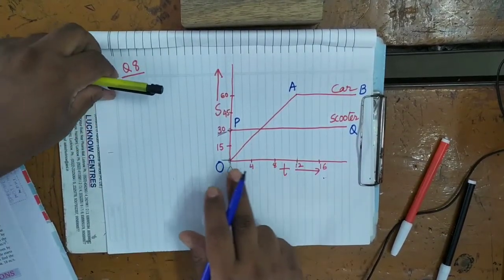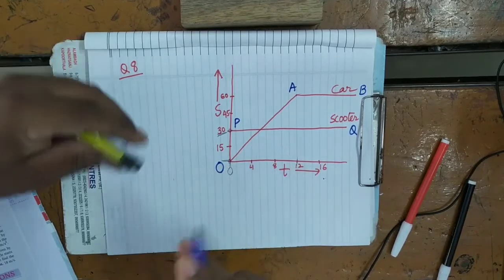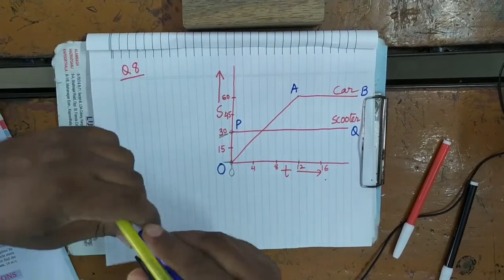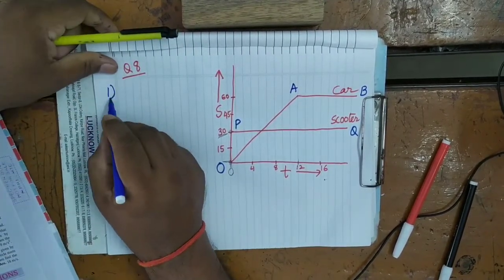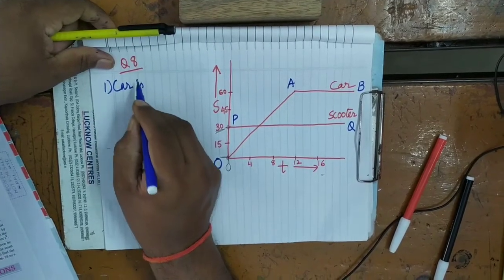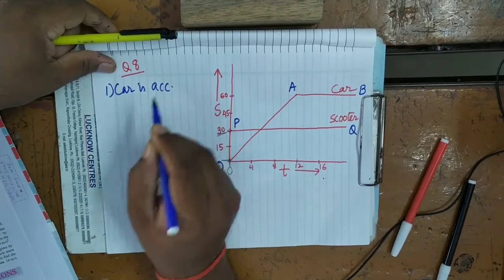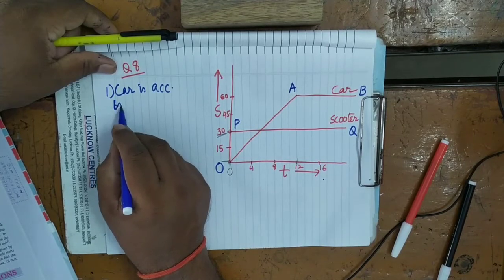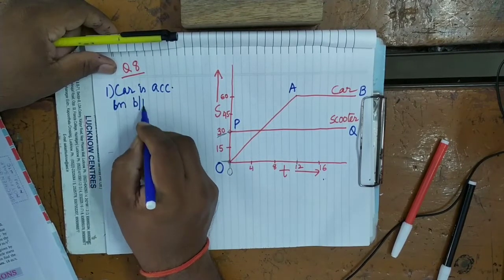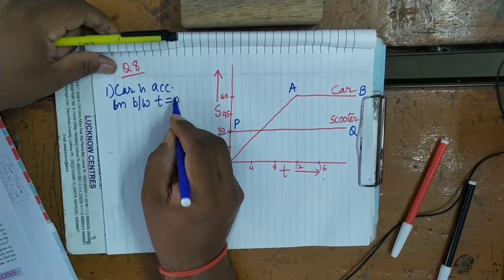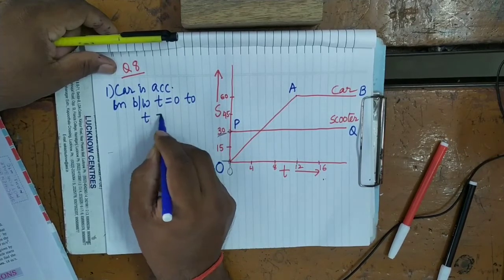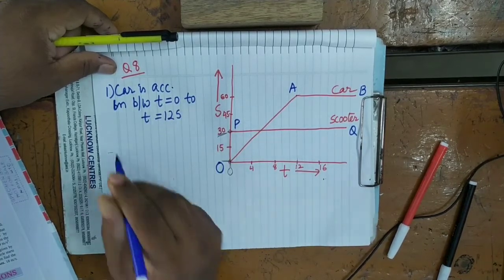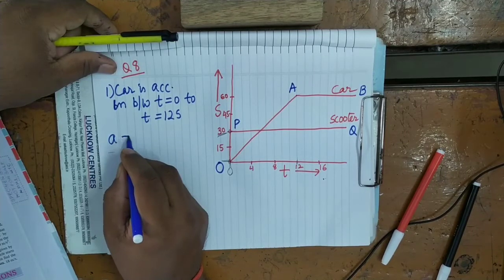It is accelerating only from t equals 0 to t equals 12 second. So see here, the car is accelerating between t equals 0 to t equals 12 second.